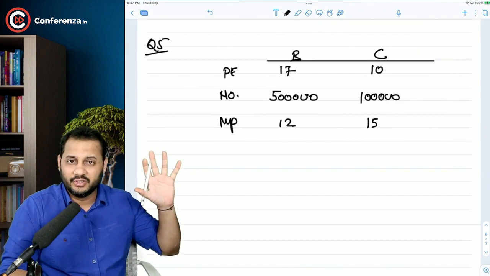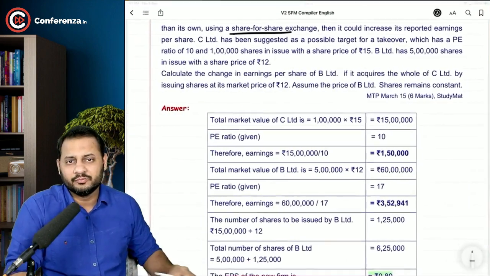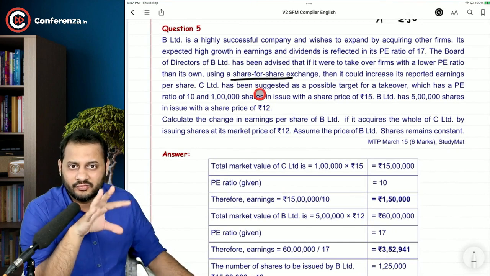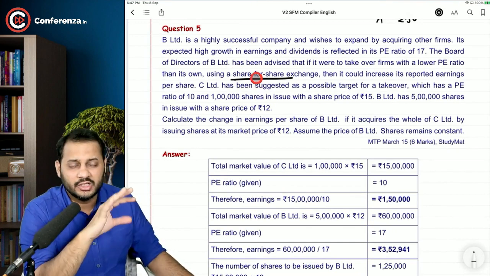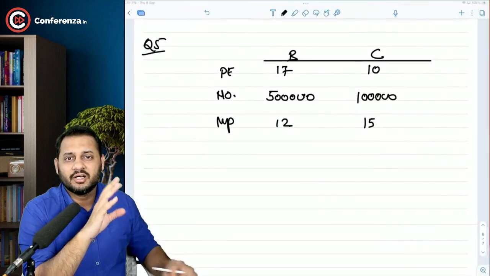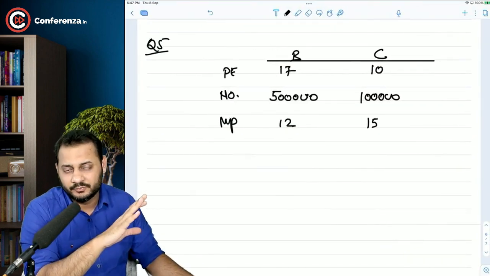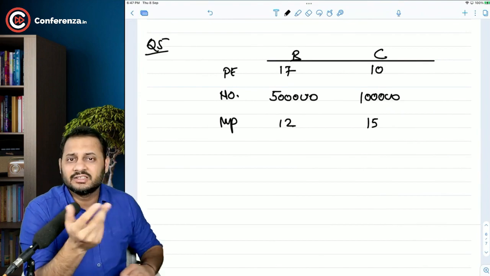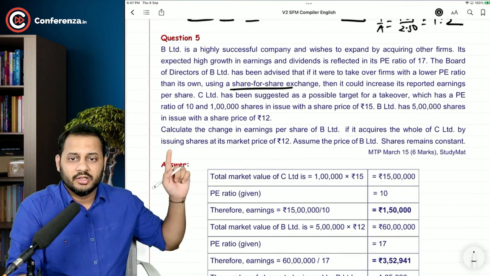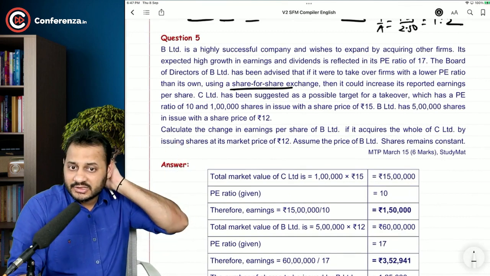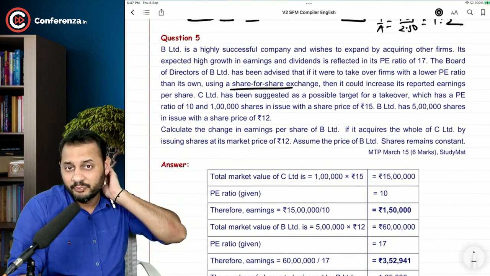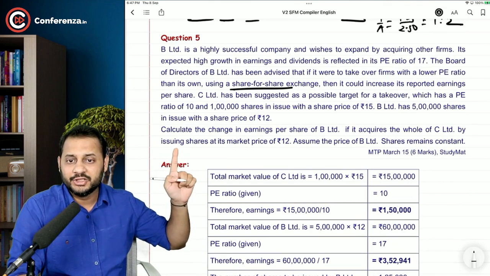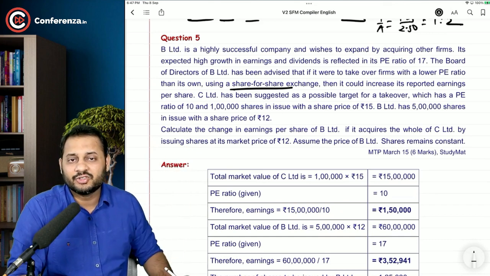Now it is very much clear to you, that entire paragraph. Most of the time, if you ever come across a paragraph instead of a table, if the paragraph has values, the first thing that you should do is convert that into a simple table or simple data. This is what the question is asking. Rest everything else is just theory. Okay. Calculate the change in earning per share of B Limited if it acquires the whole of C Limited by issuing shares at its market price of 12 rupees.